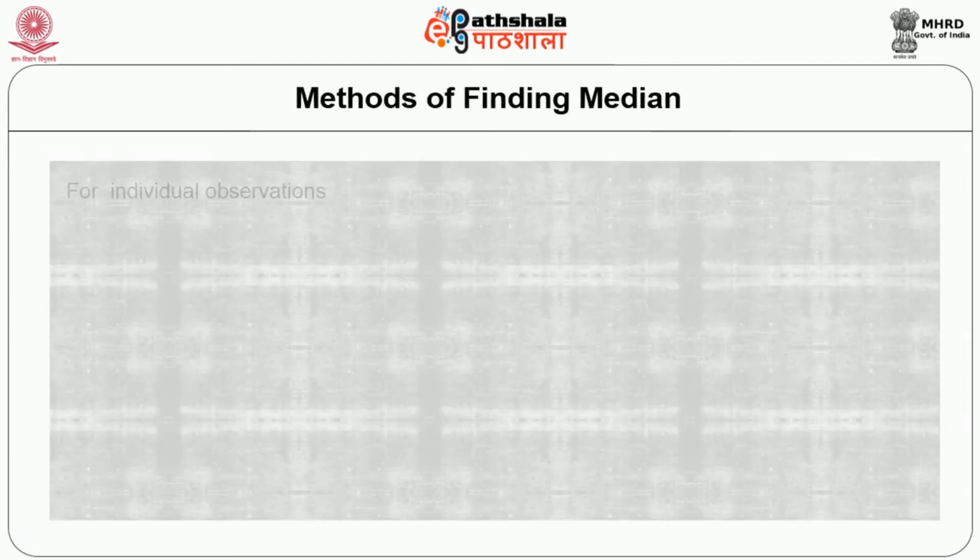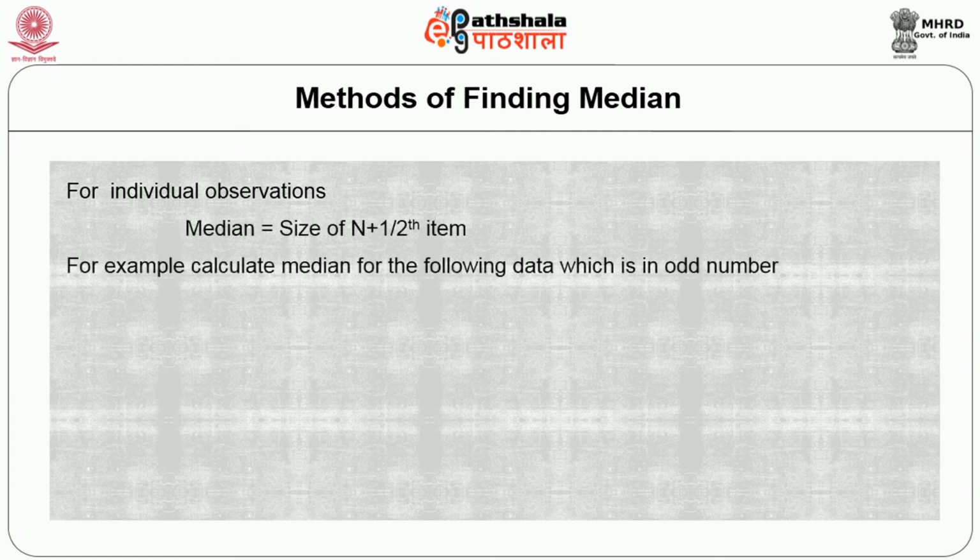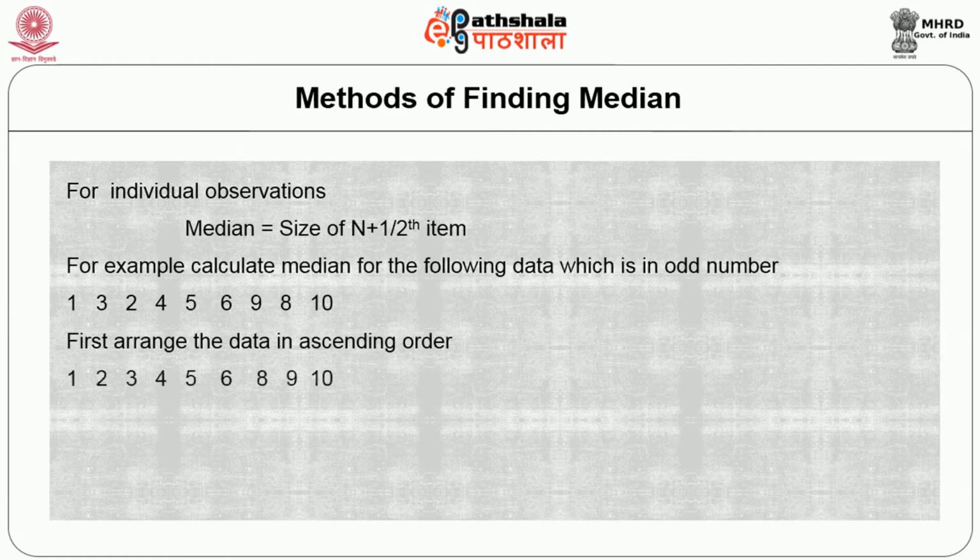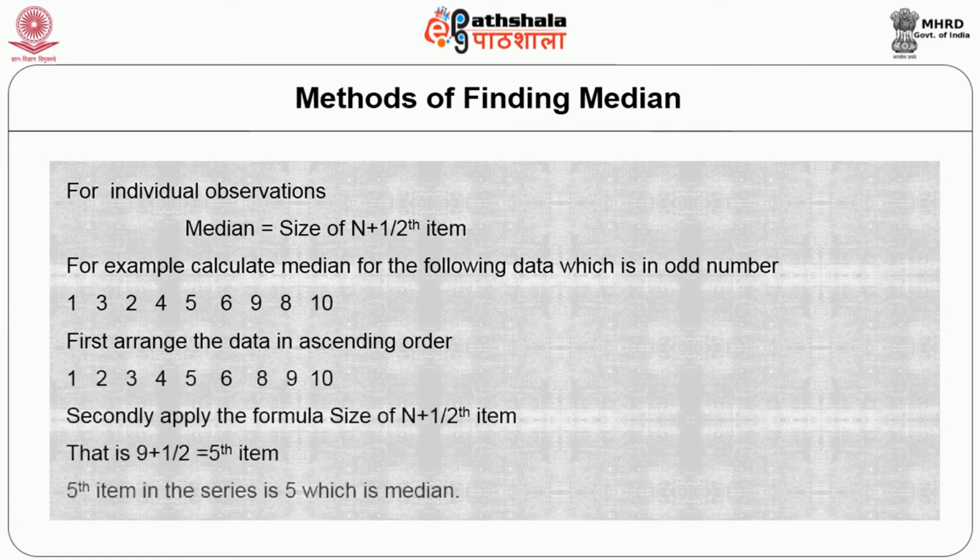Methods of finding median. For individual observations, median is equal to size of (n+1)/2th item. For example, calculate median for the following data which is in odd number. First, arrange the data in ascending order. Secondly, apply the formula size of (n+1)/2th item, that is (9+1)/2 is equal to 5th item. 5th item in the series is 5, which is median.